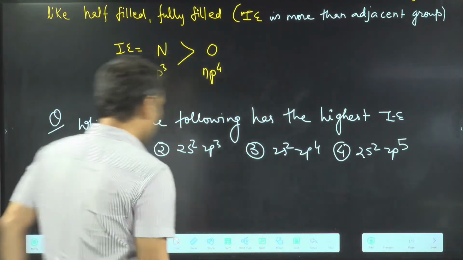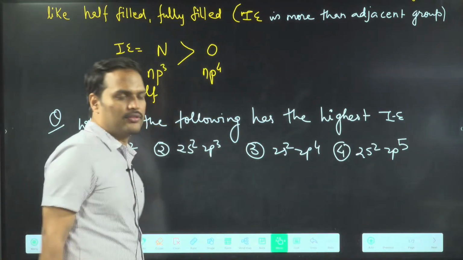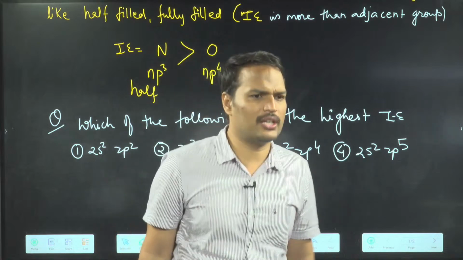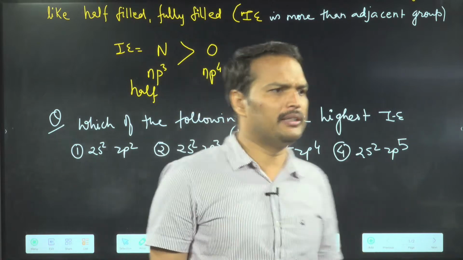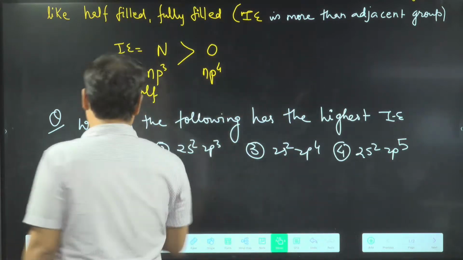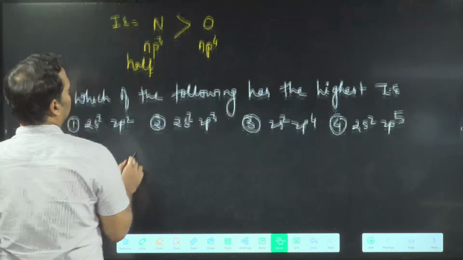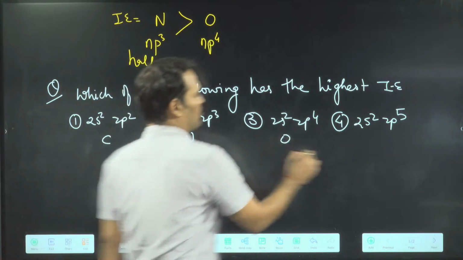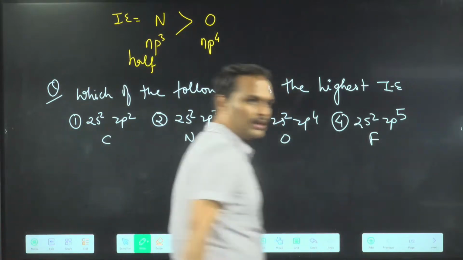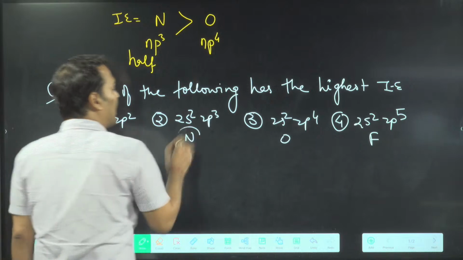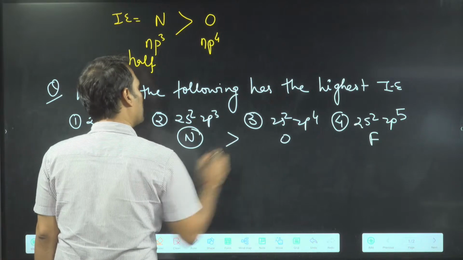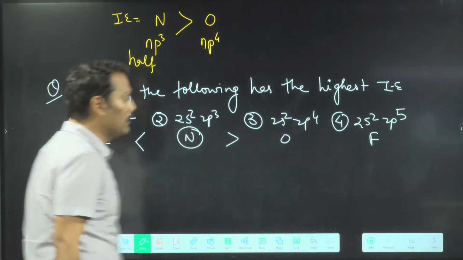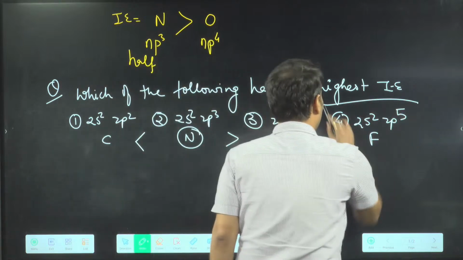ठीक है? So, अच्छा, I tell this thing also, that when you have a small configuration, then you can directly write the element. Sir, this is carbon, this is nitrogen, oxygen, and this is your fluorine. Now what I said, nitrogen is more than oxygen, more than carbon, not more than fluorine.